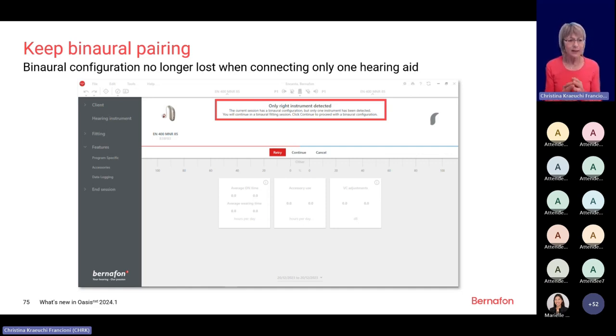Now it is possible that even if one instrument was at the repair, you can actually program it back to the user settings, and the binaural pairing is still maintained. So it saves you one visit of the hearing aid user to your shop. You pre-program it, you send it to your hearing aid user, and then he can immediately use both instruments again. So this is a very, very nice option, which hearing care professionals have been waiting for quite a long time.